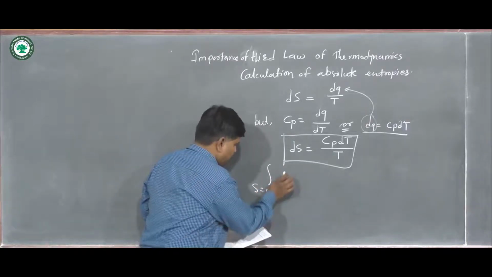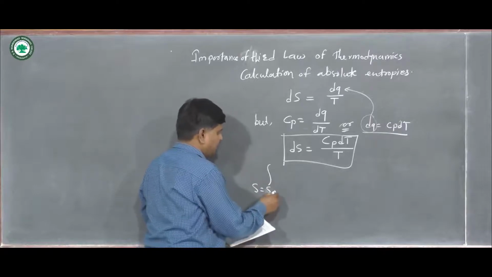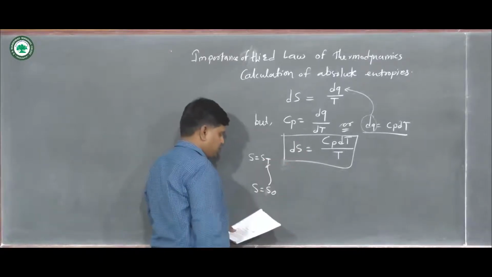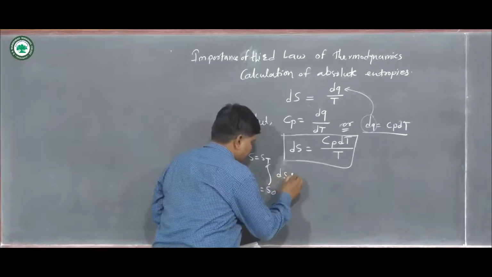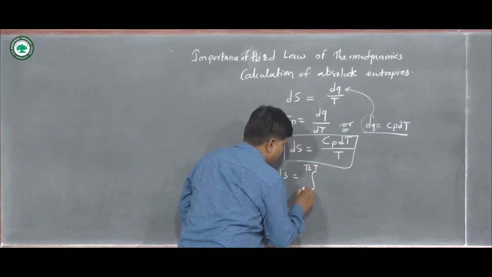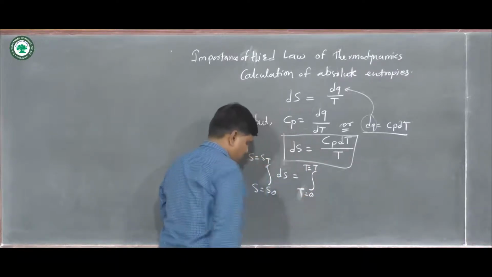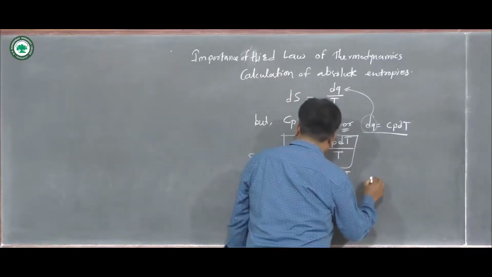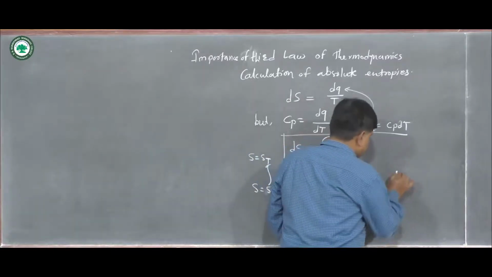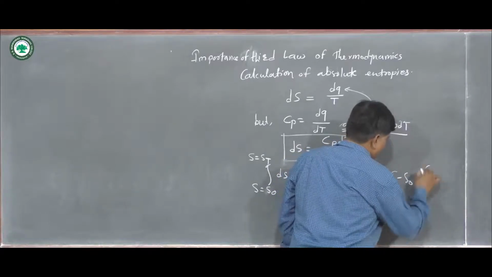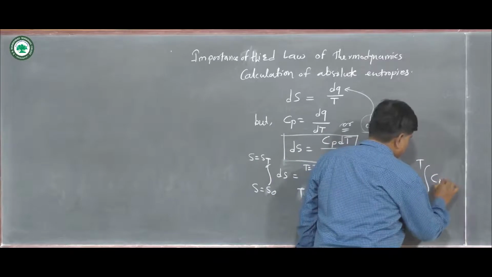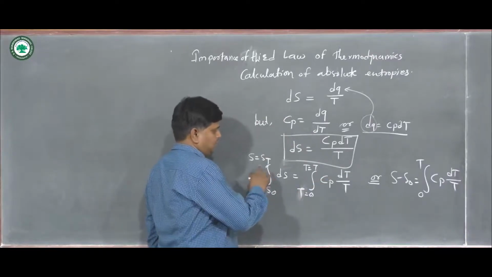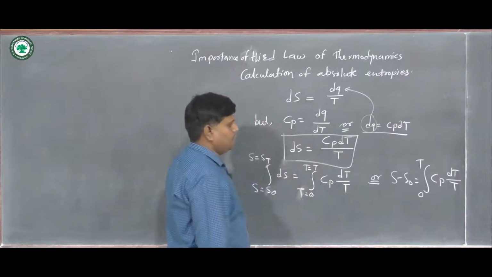Here S is equal to S0, which can be taken as 0, up to S is equal to ST. ST means the entropy at temperature T. Then the integral of dS from T = 0 to T equals the integral of Cp dT upon T, and we also write it like this: S minus S0 is equal to the integral from 0 to T of Cp dT upon T. In these two ways we write it in integrated format.